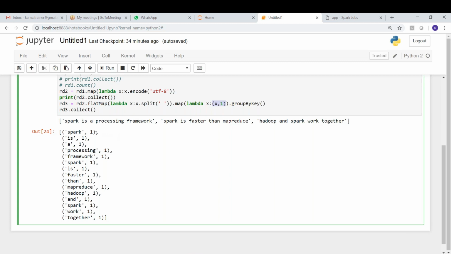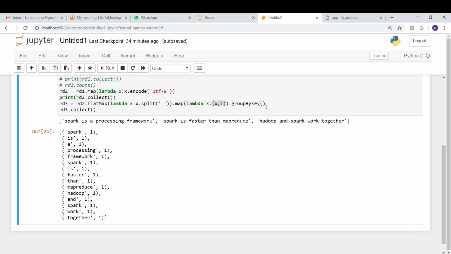So in this element, Spark will be the key, one will be the value. A is the key, one is the value. By default, Spark will pick up the first element as key and the second element as value. So now we have to group by the key, not by value.